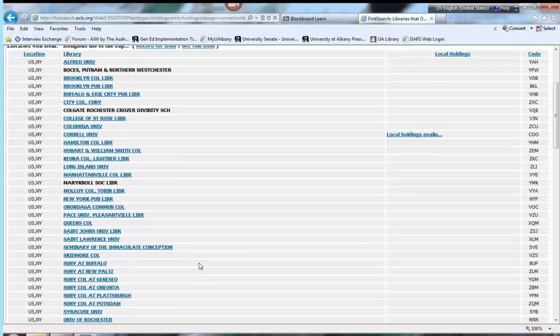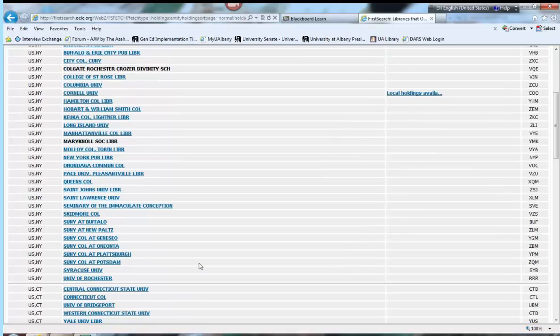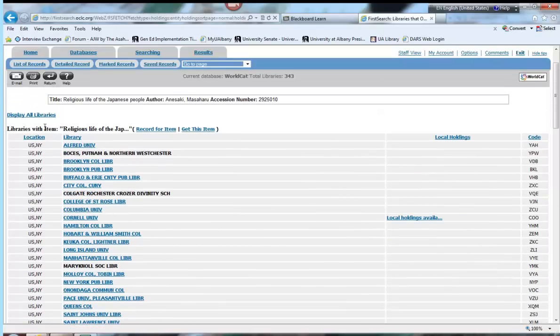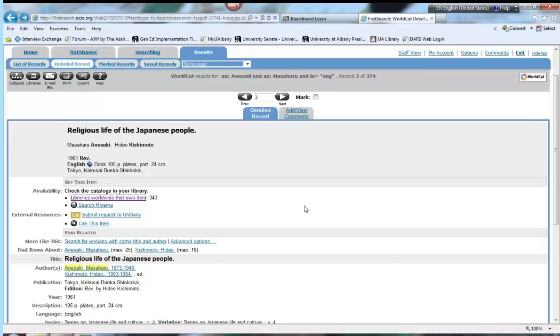And a bunch of the SUNYs do too, Buffalo, New Paltz, but Albany doesn't. It's looking to me like nobody super close owns this book. So I am going to investigate ordering it through interlibrary loan. I could search Minerva too, but what's the point? Because I already know that our library doesn't own it.